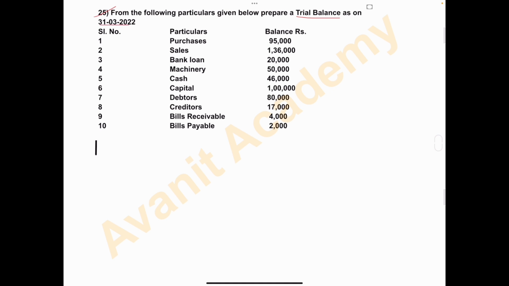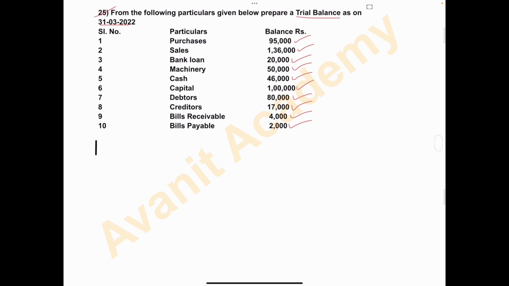Purchases 95,000, sales 1,36,000, bank loan 20,000, machinery 50,000, cash 46,000, capital 1 lakh, debtors amount is 80,000, creditors 17,000, bills receivable 4,000, and bills payable 2,000. So all these things we have to record in trial balance as on 31st March 2022.